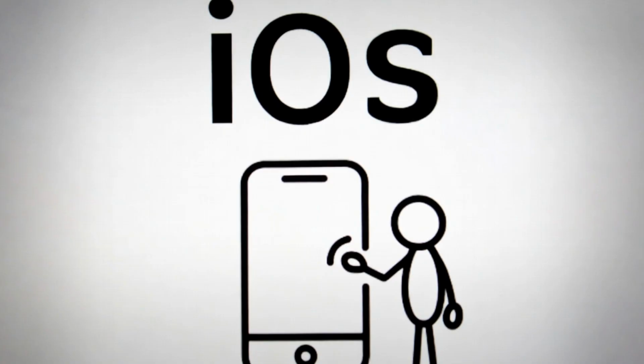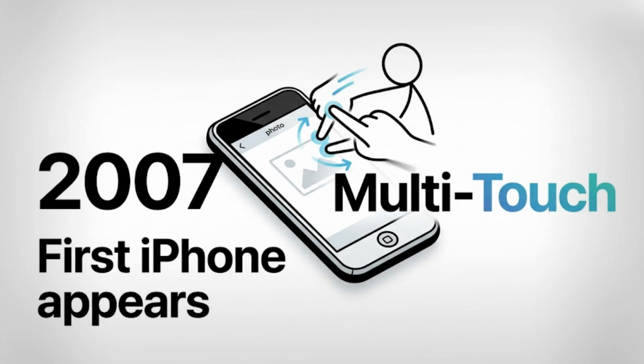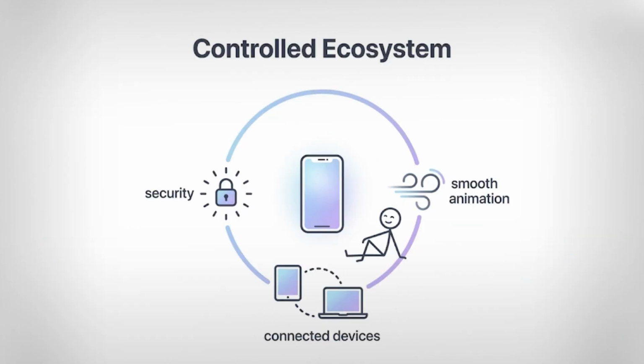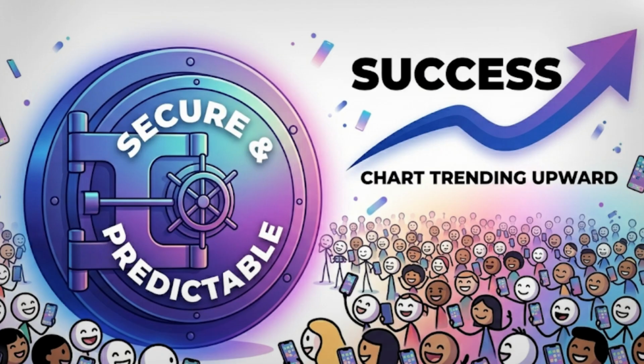iOS. Launched in 2007 alongside the first iPhone, this operating system revolutionized the way humans interact with technology by centering the experience around multi-touch gestures. It stripped away the complexity of traditional computing, replacing file directories and complex menus with a grid of simple, self-contained applications. Apple maintains strict control over the platform, prioritizing security, smooth animations, and a seamless connection with their other devices. This closed ecosystem creates a highly predictable and secure environment, making it a massive commercial success and a cultural staple.